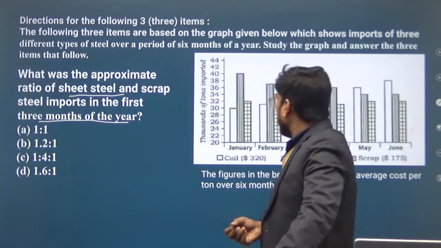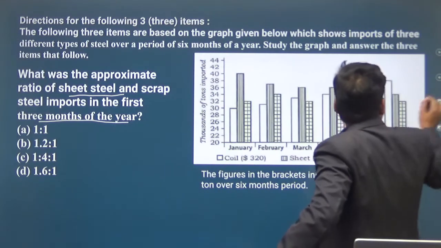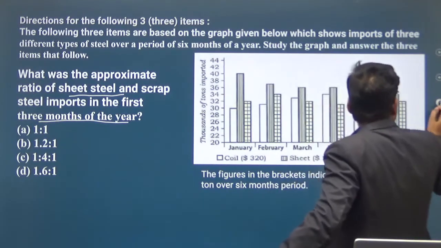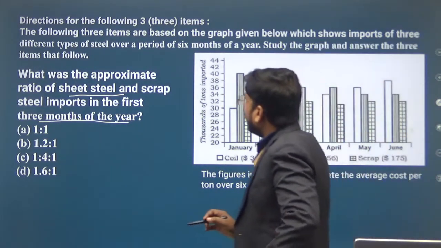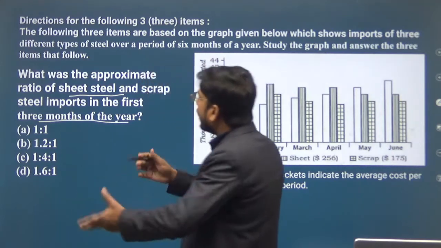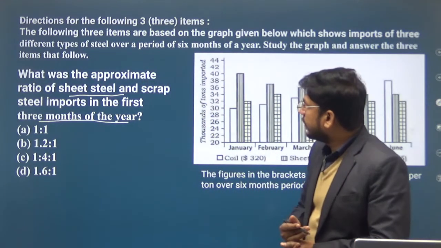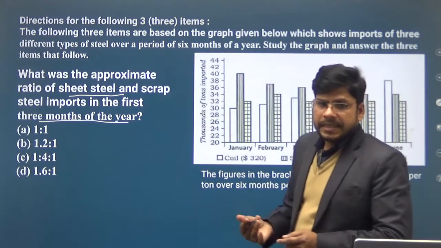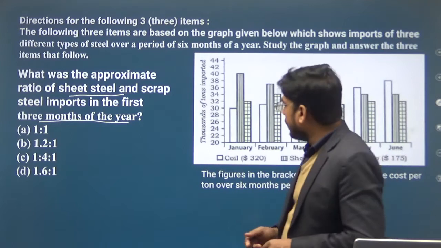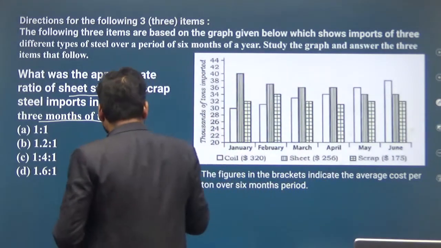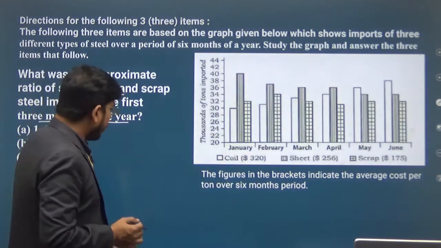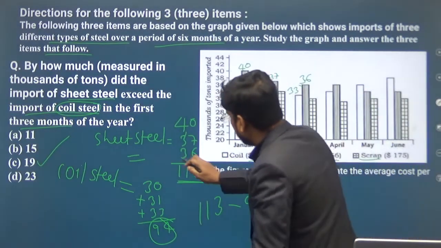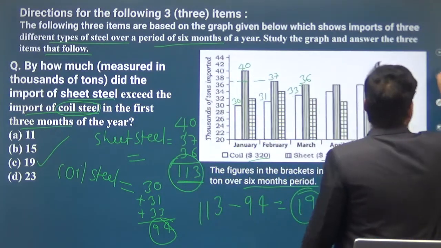So for this, the total quantity of sheet steel imported in the first 3 months, in the second last question you found out, is 113.